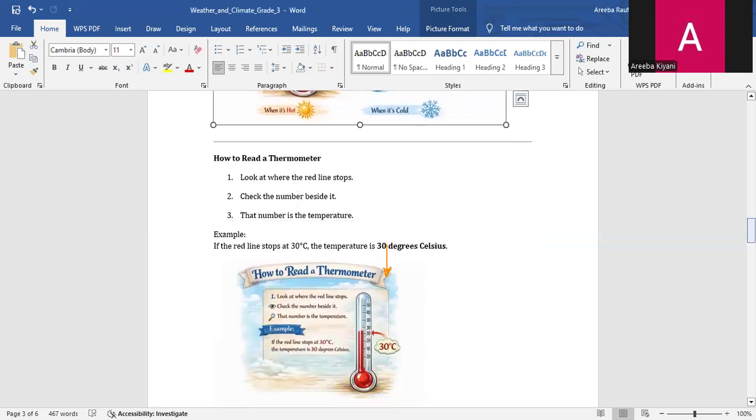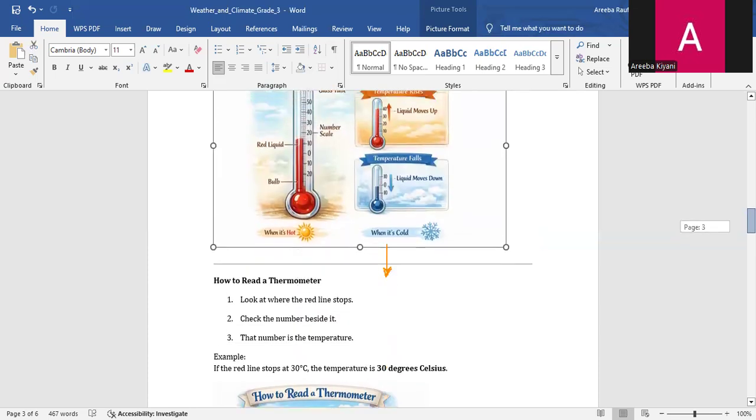How to read a thermometer. Look at where the red line stops. As you can see, here is the point where the red line stops. Check the number beside it. I think it's 10 or 10.5. We can say that number is the exact temperature of the environment.